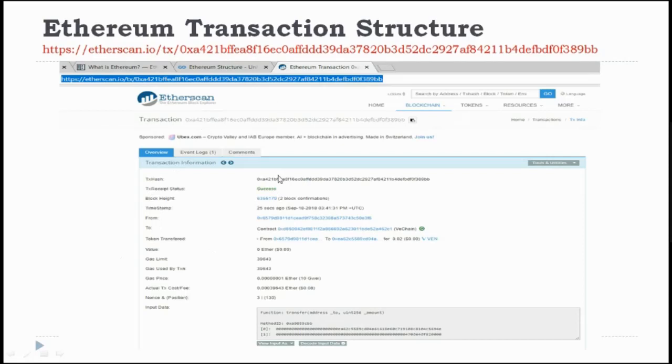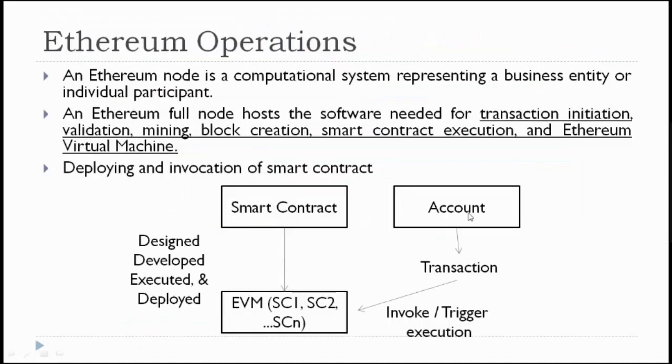This is a transaction detail. In this transaction, from, to, contract. So which contract has been invoked by this transaction? This detail is also recorded in the blockchain. That is the reason every smart contract has its own account, which is called a smart contract account, and the account you are having is called an externally owned account. These externally owned accounts are operated using private keys and can also be used to activate the smart contract accounts.